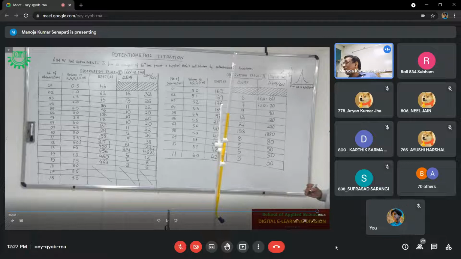You are using the volume of potassium dichromate. So volume of potassium dichromate is important to us. At no place we are using the EMF value. At no place we are using the del EMF by del V value. So whatever may be the value, it has no meaning. Only one thing, we have to see which one is the maximum. Are you getting or not?